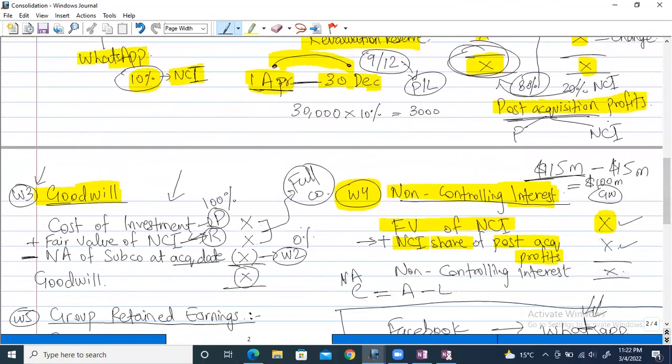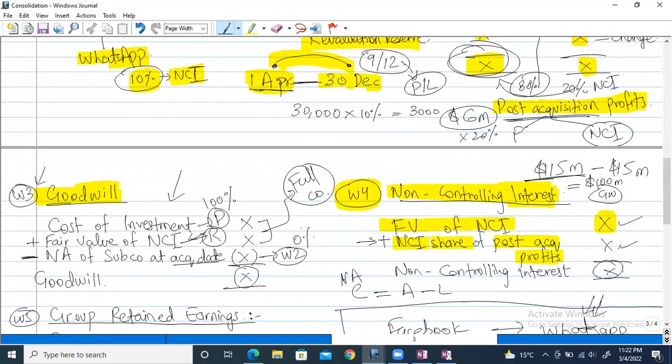So the NCI share we are just adding in this case. Let's say the post-acquisition profits were $6 million, and the NCI in this case is 20%. So 6 million multiplied by 20%. This is the share of NCI. We simply multiply it with the ownership of NCI. Simple, right? And we get the final answer, which is non-controlling interest.